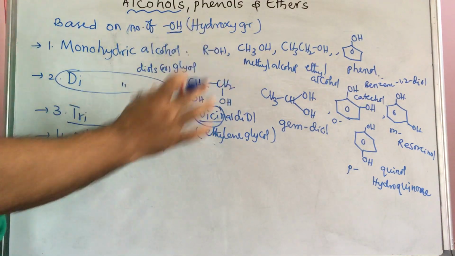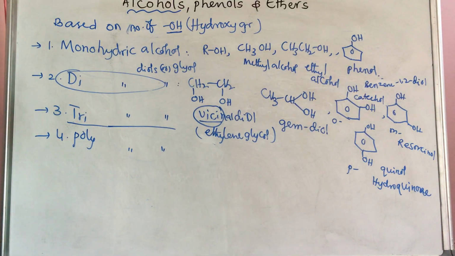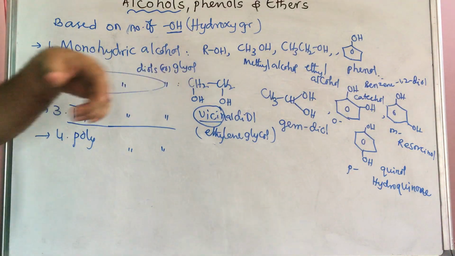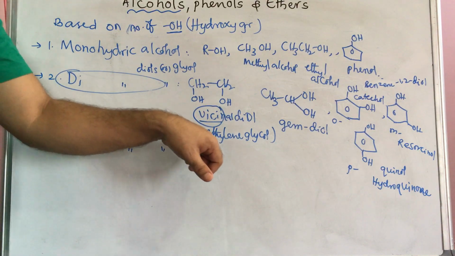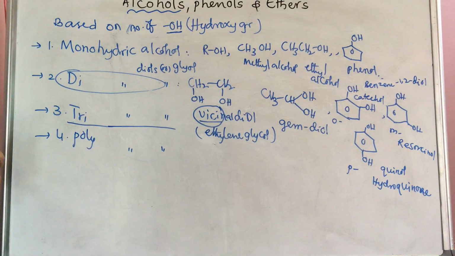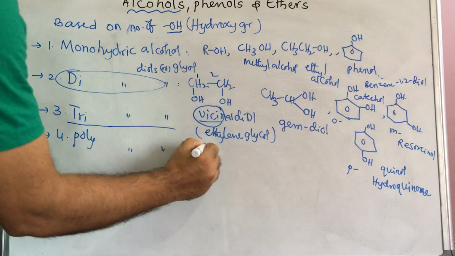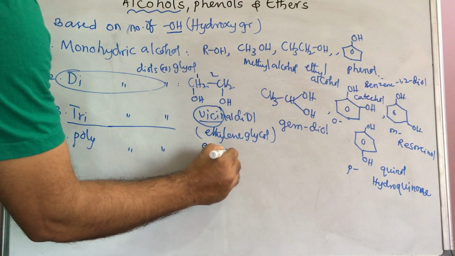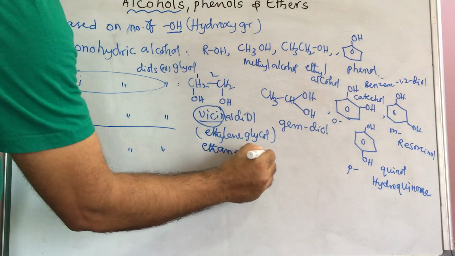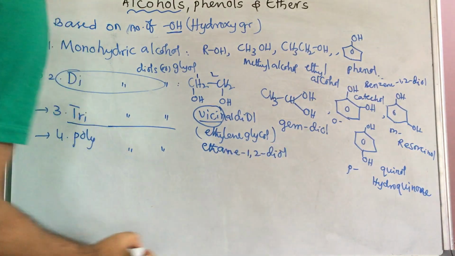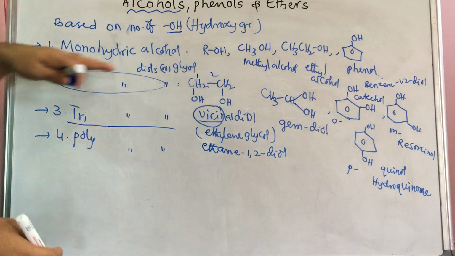The name is ethylene glycol. The IUPAC name, with numbers 1, 2 positions, is ethane 1, 2 diol. Okay, this is about the dihydric alcohol.